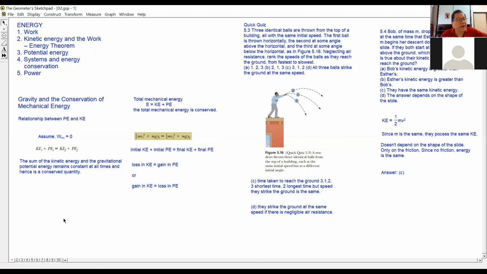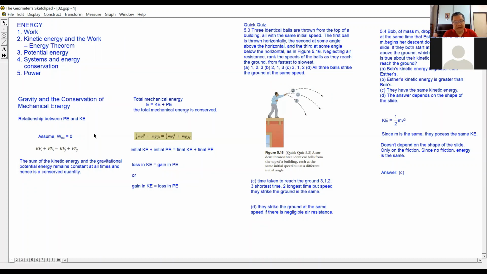KEi plus PEi equals KEf plus PEf. What they are trying to say is that on the left-hand side is the initial mechanical energy, that means the initial kinetic energy plus the initial potential energy. This will be equal to the final kinetic energy plus the final potential energy.